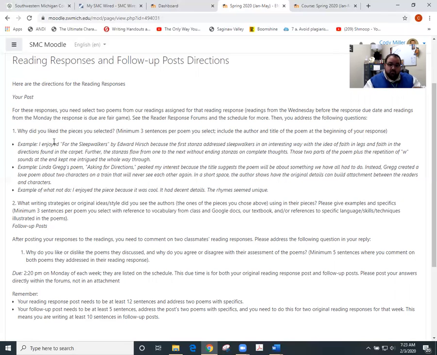For each piece, since you're picking 2 poems, you will write 3 sentences about each of them in terms of what you liked about them. And then you will write 3 sentences about what you saw style-wise or poetry technique-wise. That's the actual reading response.